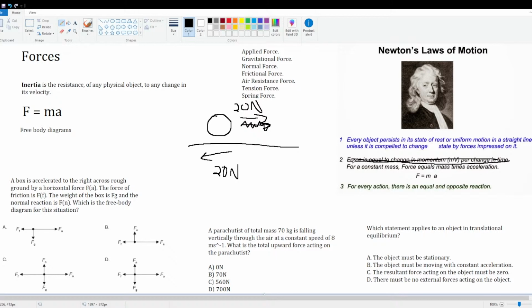We're going to get to that in a later topic, but let's just focus on this second sentence here. For a constant mass, force equals mass times acceleration. F equals ma. Now, I've even written it out here because it is the most important equation in all of physics. You're going to see this not just in forces, you're going to see this throughout all of physics, really. It's the foundation of all of physics.